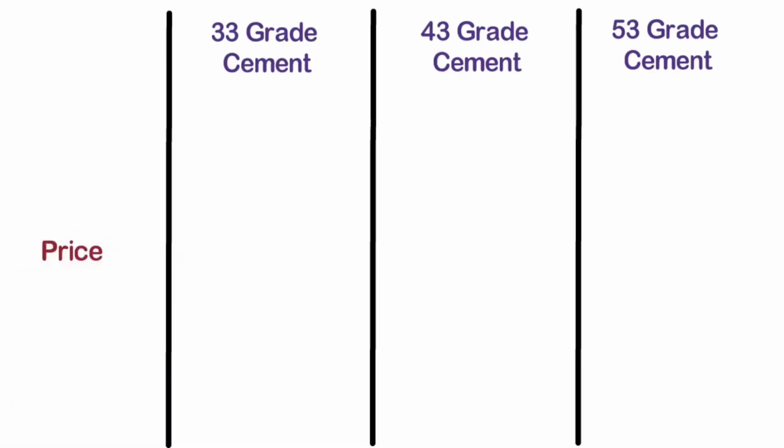Price. I couldn't get the price of 33 grade cement in my area as most of the manufacturers are using PPC here. But I can definitely say the price of 33 grade cement is cheaper than 43 grade cement.